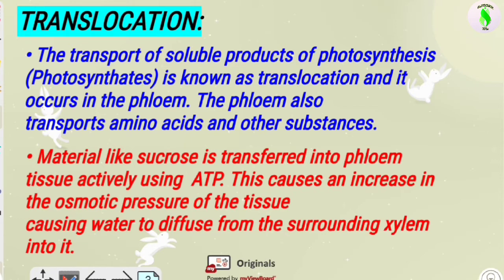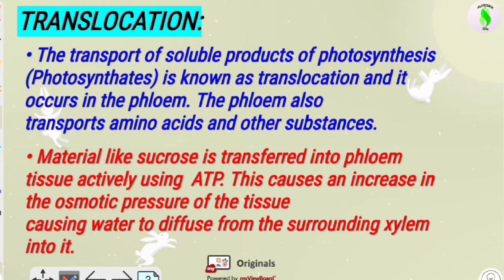Now, how can translocation occur in the phloem tissue? Let's understand that material like sucrose is transferred into the phloem tissue actively using ATP energy. By active transport, this material like sucrose comes inside the phloem tissue, and high pressure is created there for the solute particles, that is sucrose, and the concentration of water is very low.